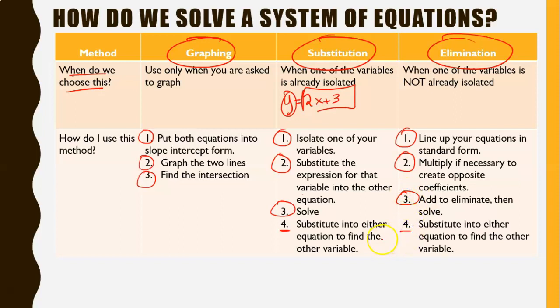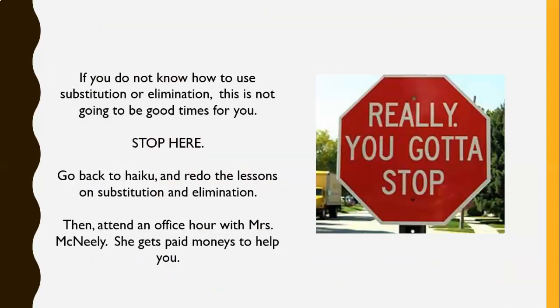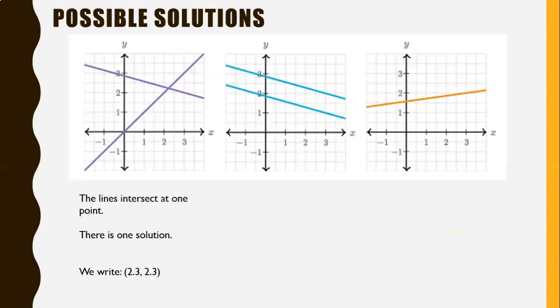Notice that step 4 on both substitution and elimination is the same. You're going to substitute your answer into either equation to find the other variable. For all of these, your solution at the end is an ordered pair, always. That never changes. The solution is always an ordered pair, like that. All right, so remember, last chance, stop here. You need to be able to somewhat use substitution and elimination and be familiar with the steps.